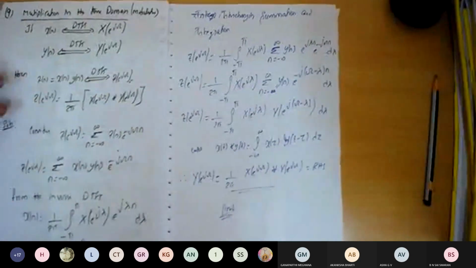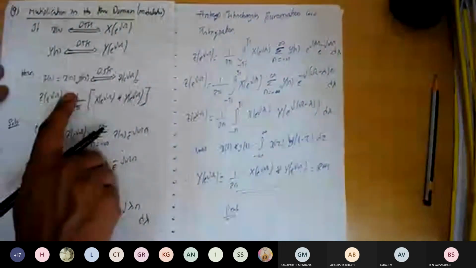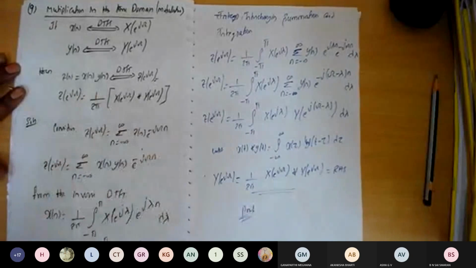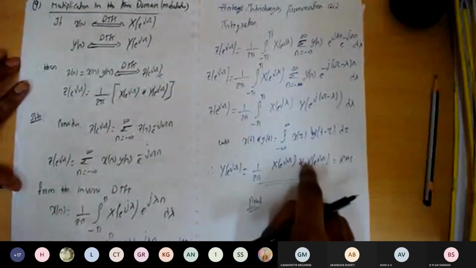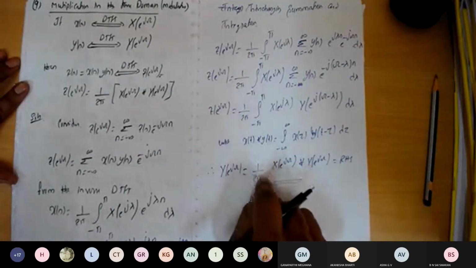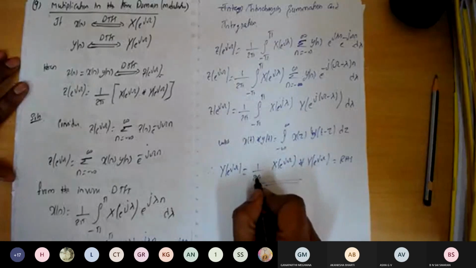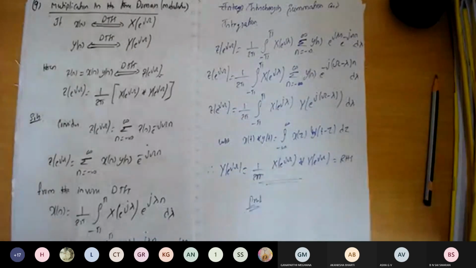So we come to know, if you are going to multiply two time domain sequences in the time domain, that is equivalent to the convolution in the frequency domain we are going to perform, and it is to be scaled by the factor 1 over 2 pi. It is going to be scaled by the factor 1 over 2 pi, and we'll get the required proof.